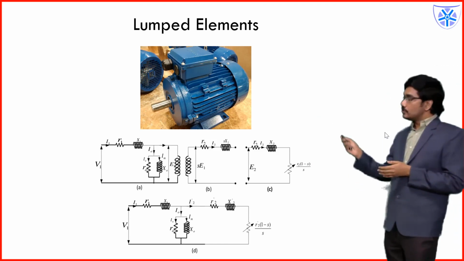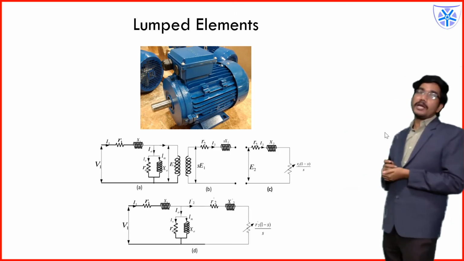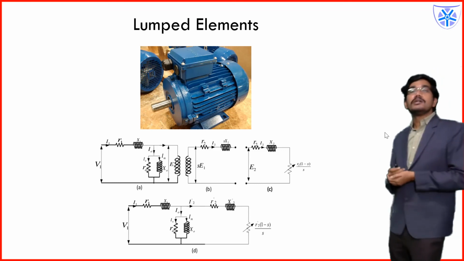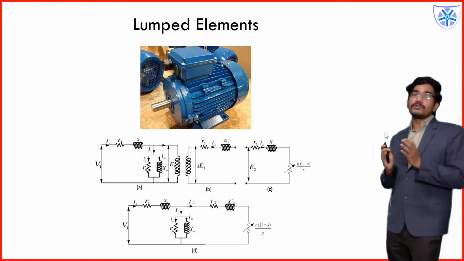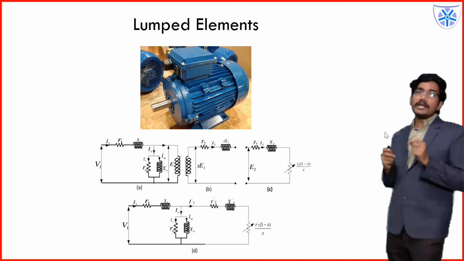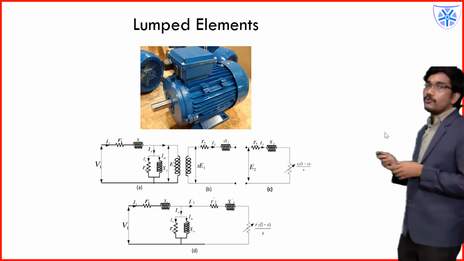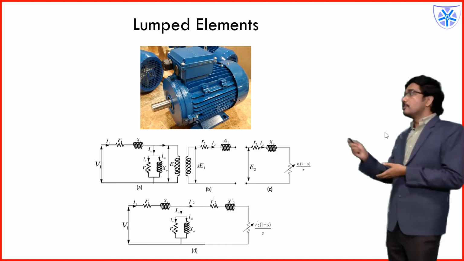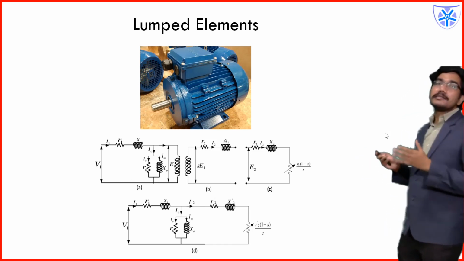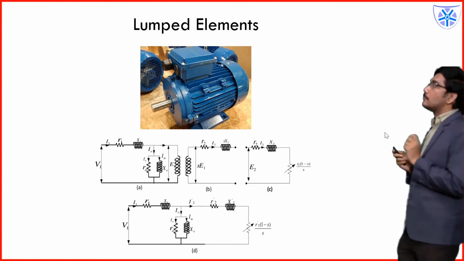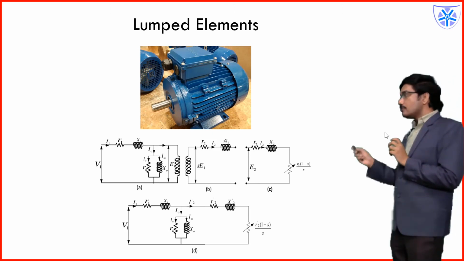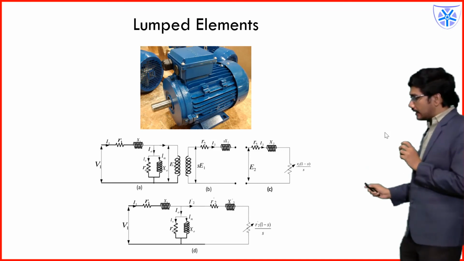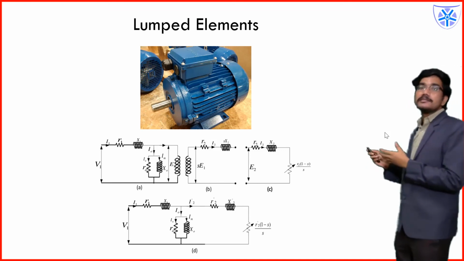So your physical circuit is represented in your lumped circuit abstraction, and there I can apply nodal analysis to find whatever analysis of your circuit is required. You can analyze what currents are flowing, what voltages are developed, and how much power is converted from your electrical side to the rotor side, all these aspects. So I have taken an example: whatever physical circuits you are seeing, we will represent them equivalently as electrical circuits, and there the analysis will be applicable.